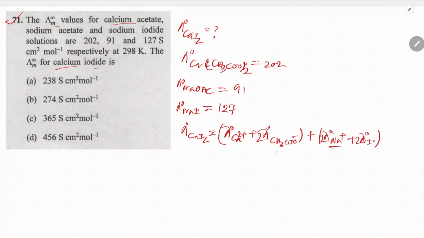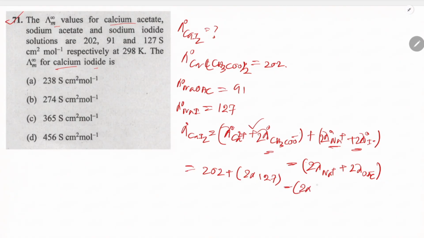So you have to eliminate this and this. Now minus 2 lambda of Na plus, 2 lambda of OAc minus. So we got the value. So actually this is for the calcium acetate. Then 202 plus 2 into this sodium iodide value 127 minus 2 into sodium acetate 91. So the final value will be 274, option B.